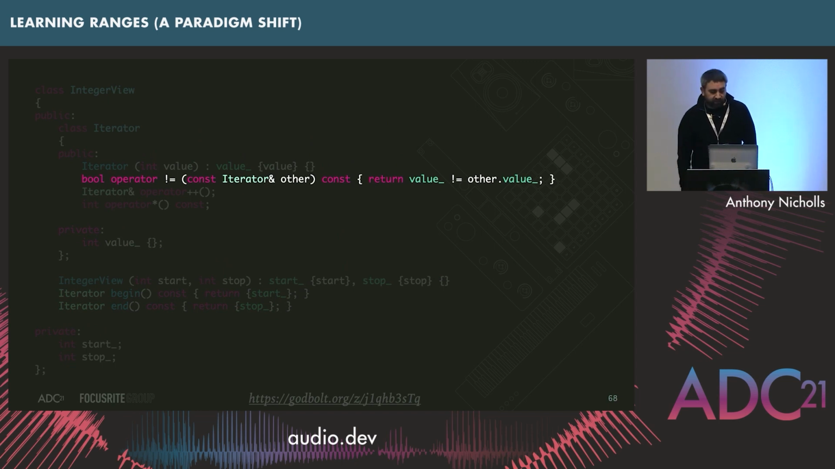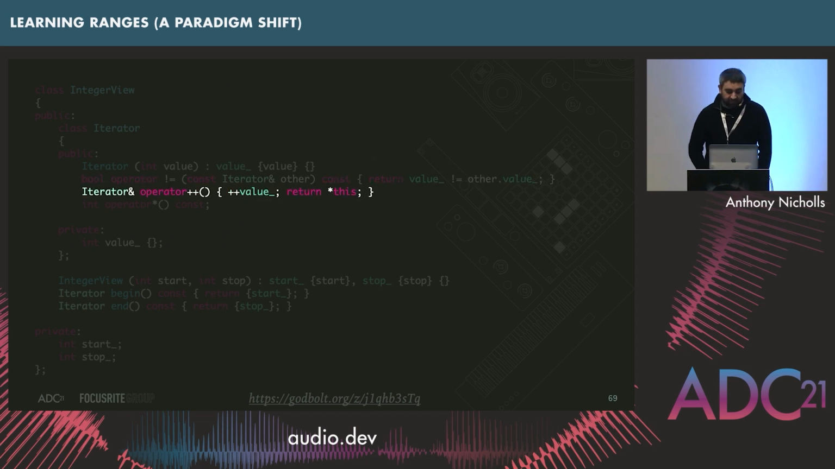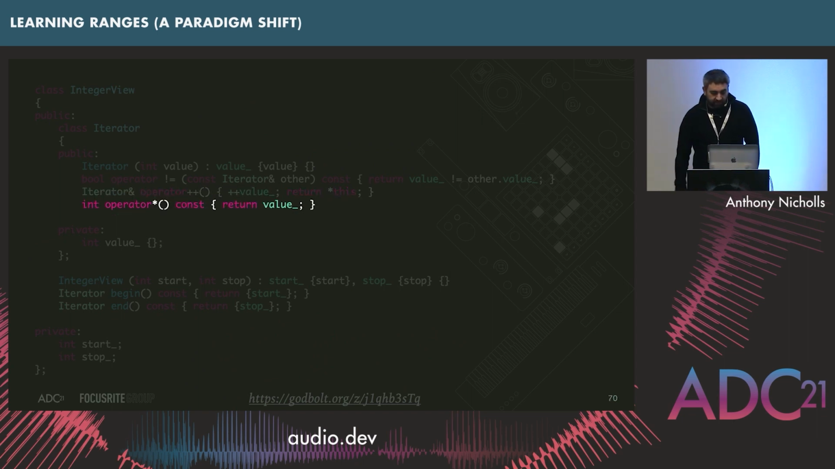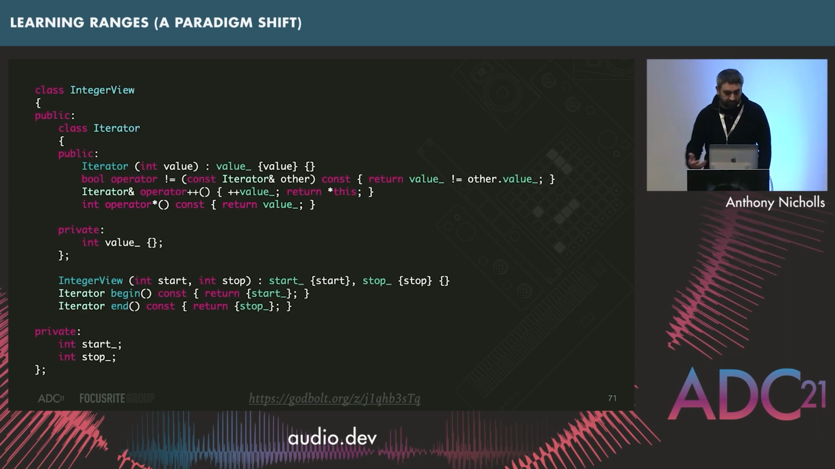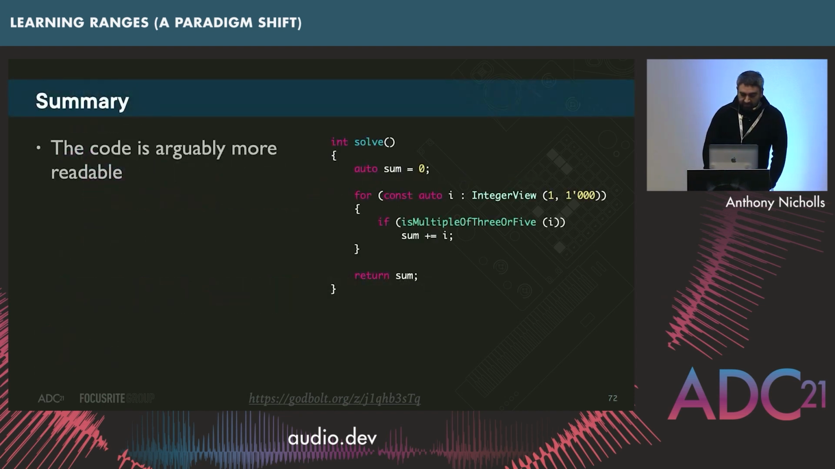Then we've got to implement this equality comparison. And so we've got one integer inside of the iterator, so we just compare that integer. We need to do the pre-increment, so we pre-increment the integer, and we have to return a reference to ourselves. And then the dereference is just returning that integer. Believe it or not, that's it. That would be your integer view. That would get you the same benefits as we had before.